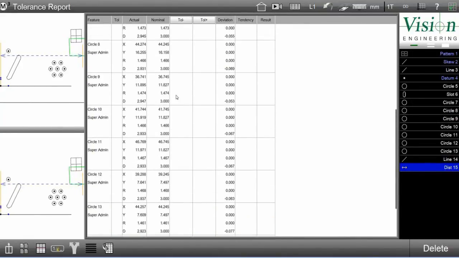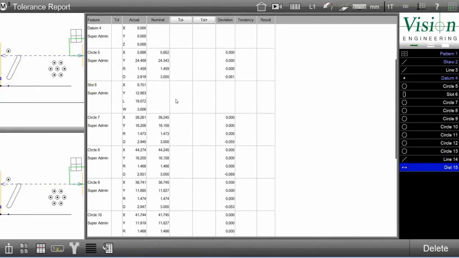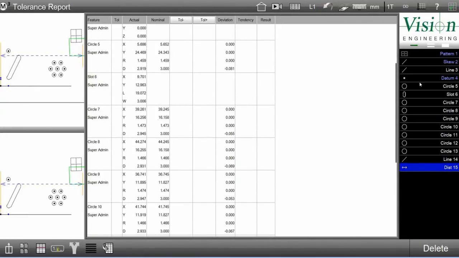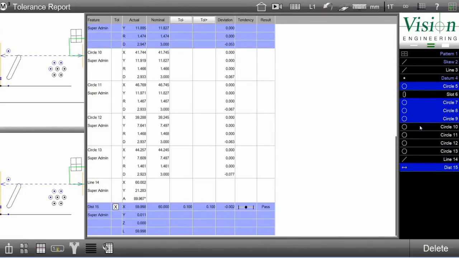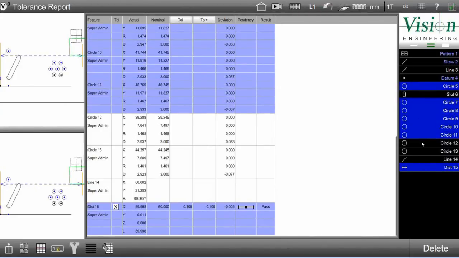Now I've populated the nominal information, and for all of the diameters I'm going to put in a standard tolerance. To do this, I simply go through my feature list and highlight all of the circles.